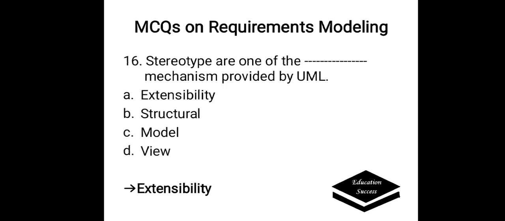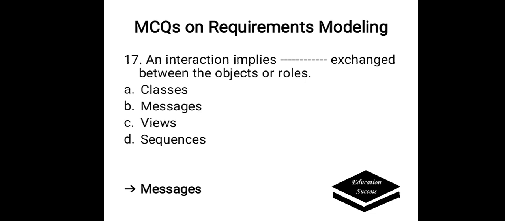Stereotype is one of the dash mechanisms provided by UML. Options are A. Extensibility, B. Structural, C. Model, D. View. Correct answer is extensibility. Stereotype is one of the extensibility mechanisms provided by UML.